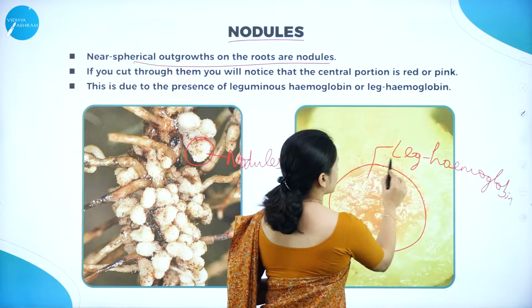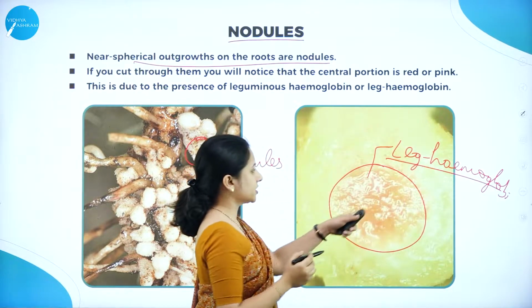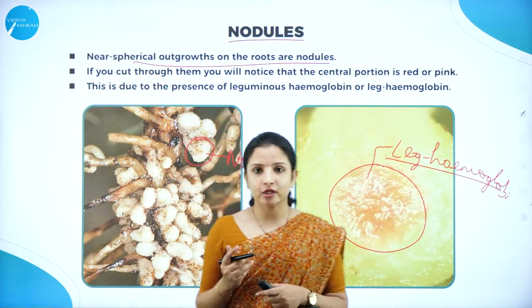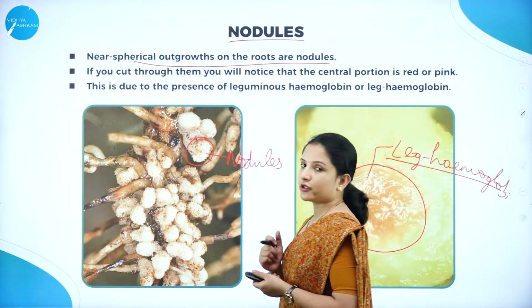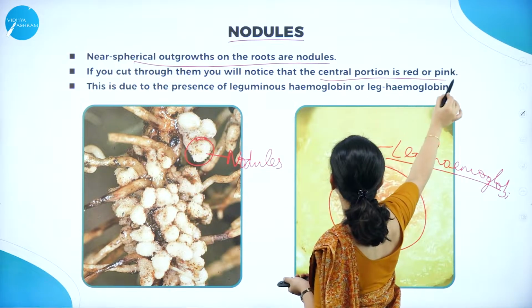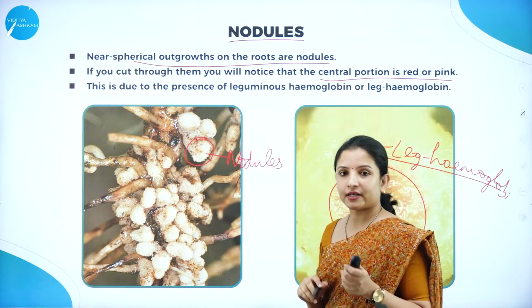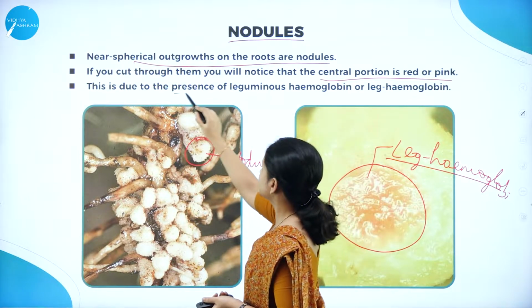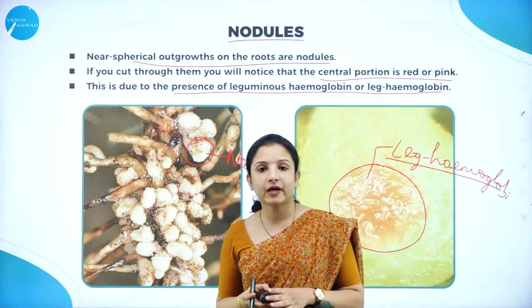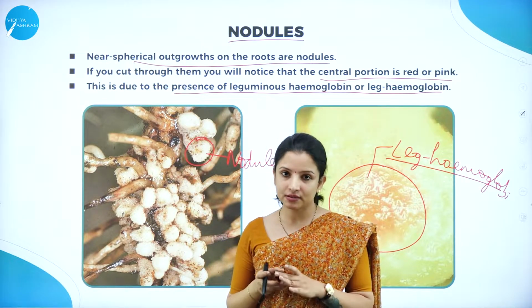So leg hemoglobin. This leg hemoglobin is actually the one that gives this particular color. Here in the leguminous roots, that is nodules of the leguminous plant, when you cut them, you can notice that the central portion is red or pink in color. It is red or pink because of the presence of leguminous hemoglobin, or leg hemoglobin. So you find them in the nodules of the leguminous plants.